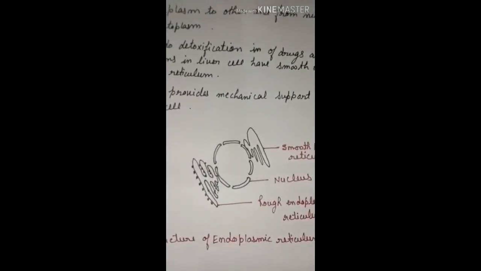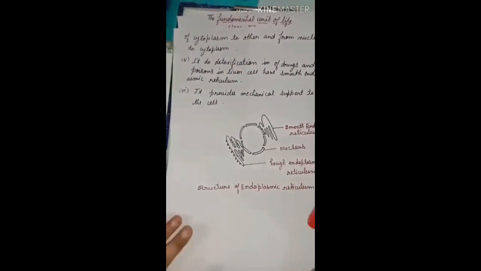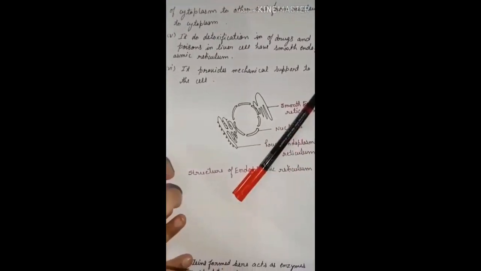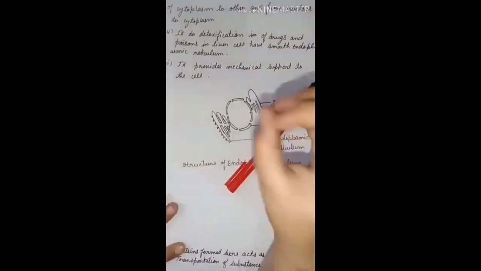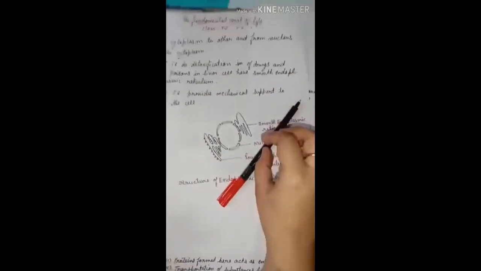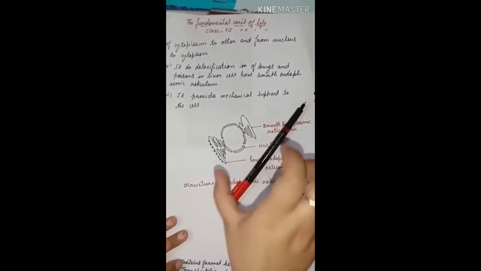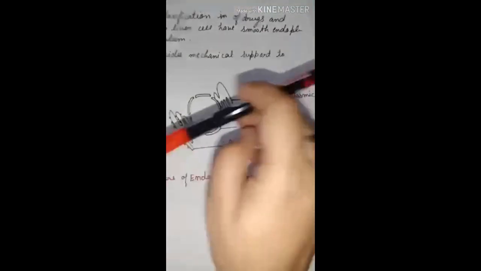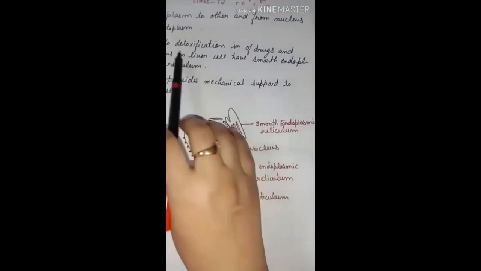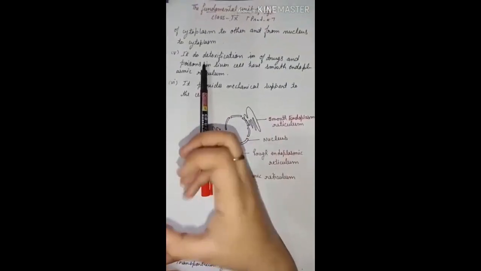Now the last, and very important, point is that it provides mechanical support to the cell. Mechanical support means whatever is damaged or degenerated in the cell, it is used to make it again. It means it provides mechanical support to the cell. One important thing is that it is used for detoxification of drugs and poisons in the liver.